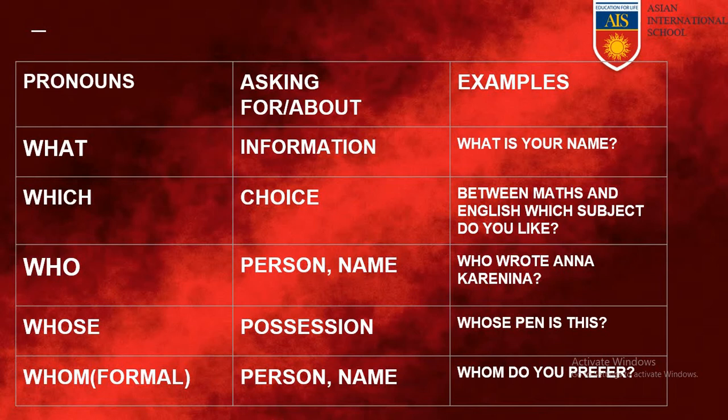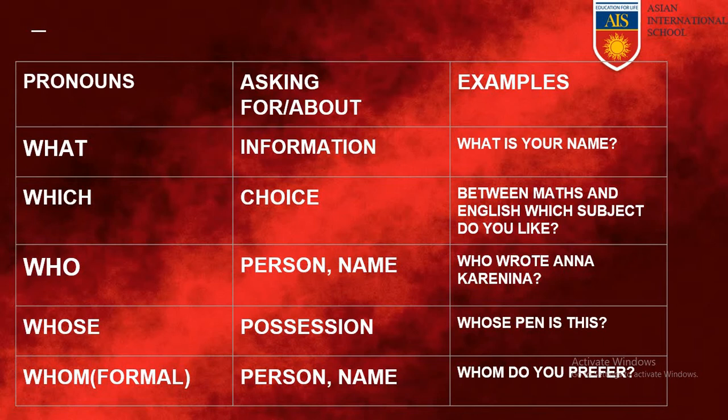What is used to ask for information. When we are asking for information, we use what. When we are asking for some choice, we use which. When we are asking or inquiring about some person, we use who. When we are asking about possession or ownership of something, we use whose. We use whom for the same purpose as who, but whom is used for formal conversations.